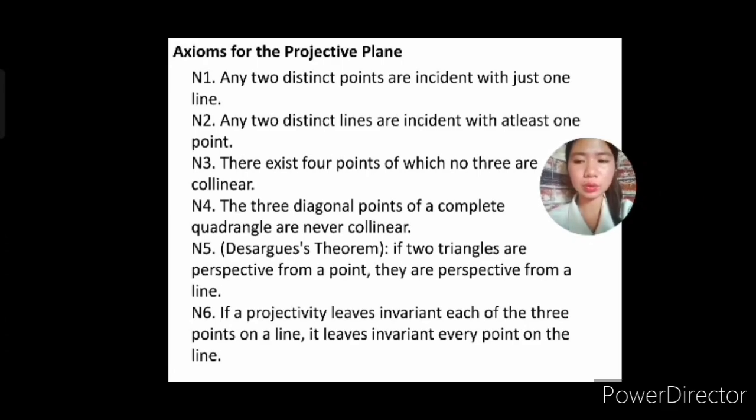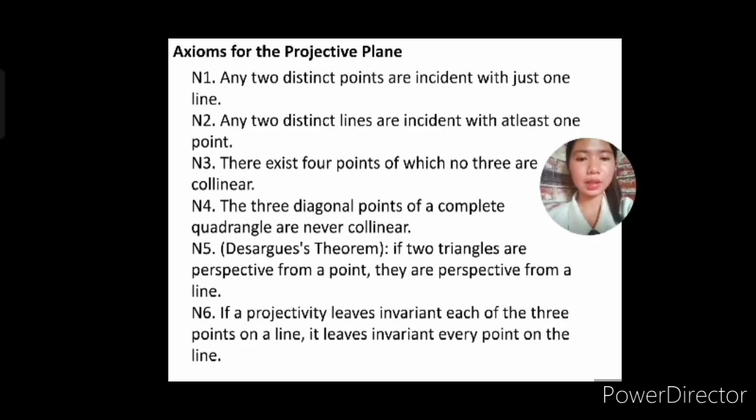Then axioms 1, 2, and 4, we will replace with simpler statements N2 and N3, wherein, according to N2, any two distinct lines are incident with at least 1 point, and for N3, there exist 4 points of which no 3 are collinear. Then for N4, we will just maintain that the 3 diagonal points of a complete quadrangle are never collinear. And then we have N5, the Desargues theorem that I discussed last lesson.